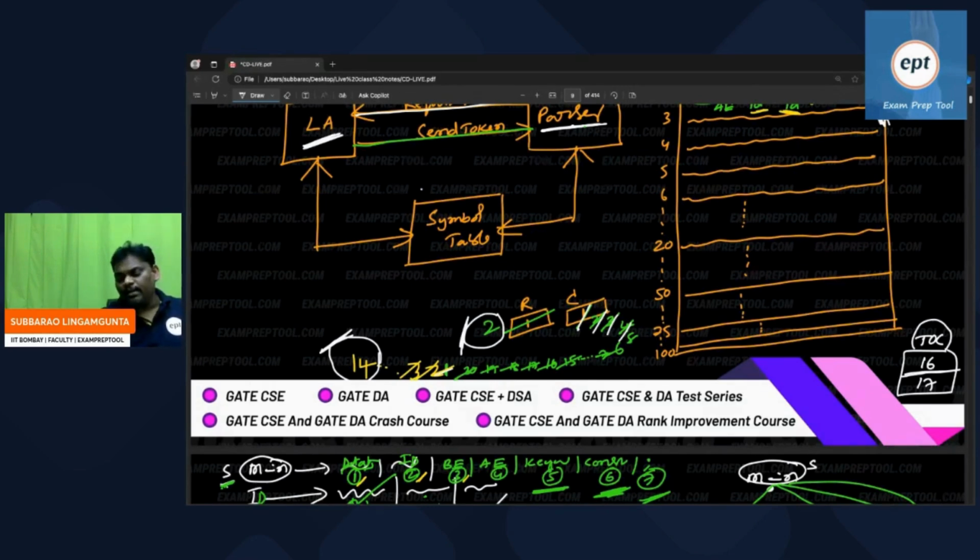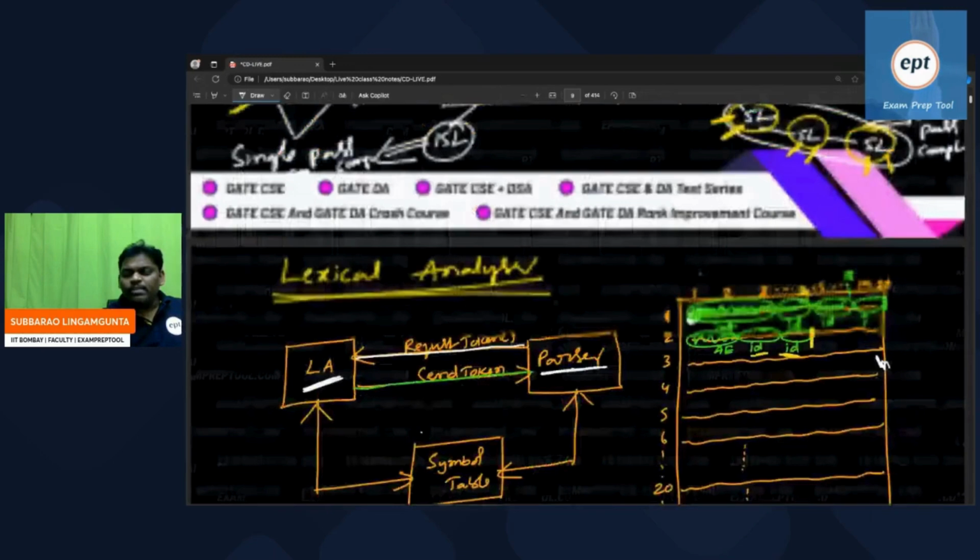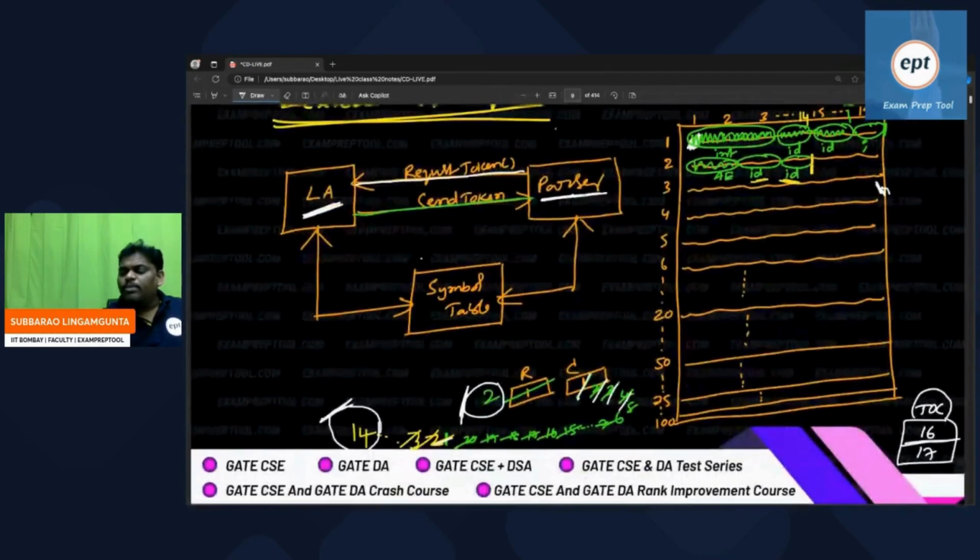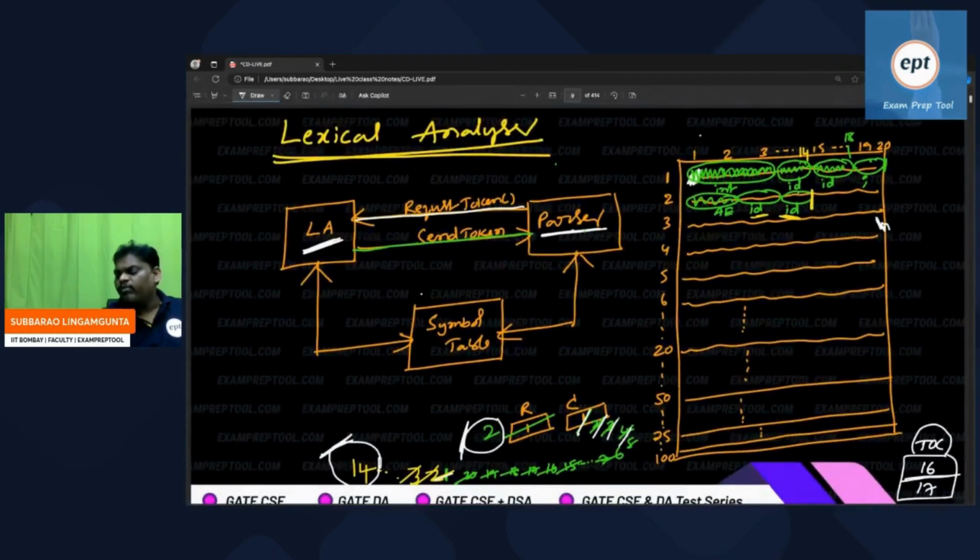For every character read, C will increment. Whenever the next character is a new line character, C will become 1 and R will go to R plus 1. Like that, rows and columns keep on updating. So it's very simple. The purpose of this one, I want to inform everyone.